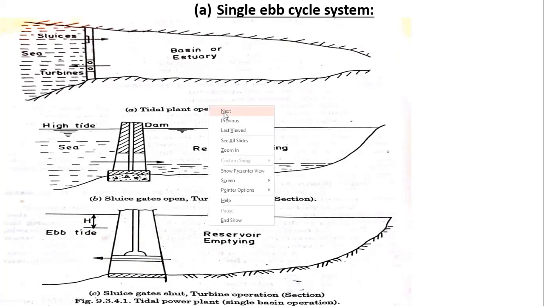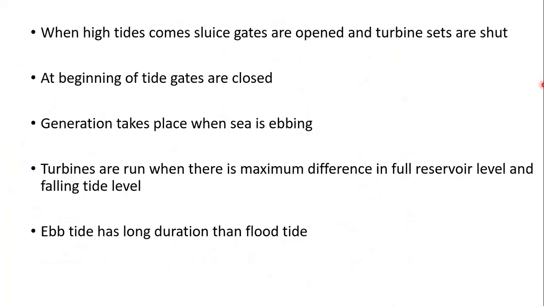Next we will go through the single tidal cycle system. In this single tidal system, the generator is affected when the sea is at flood level tide. The seawater is admitted into the basin through the turbines.